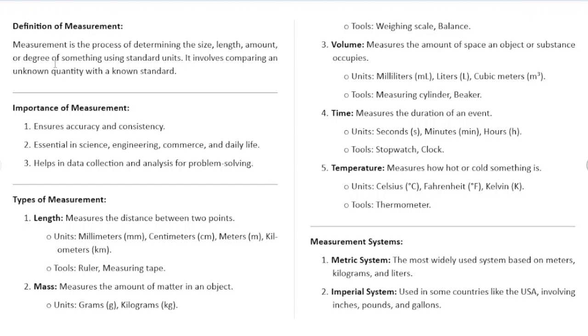So basically, when we talk about measurement, we are just talking about the process we use to determine the length, the size, the amount, or the degree of something by using standard units. These standard units were obtained by comparing an unknown quantity to a known standard. That is how we are able to have standard units that we compare everything to in order to obtain our measurement. For instance, if I want to get the length of my exercise book or my table, I just use a ruler which has been calibrated to a known standard for that measurement.